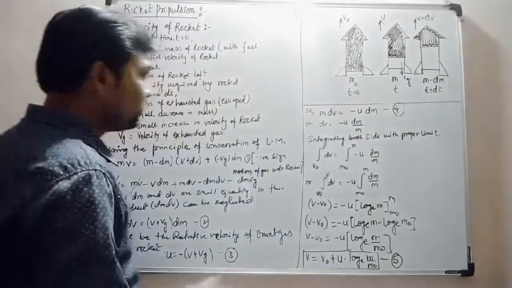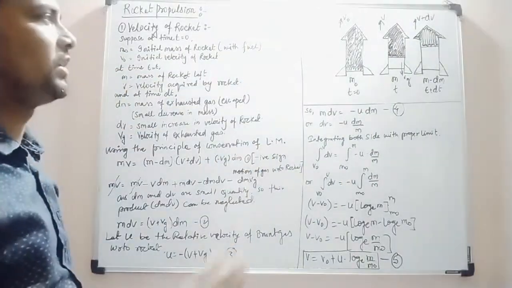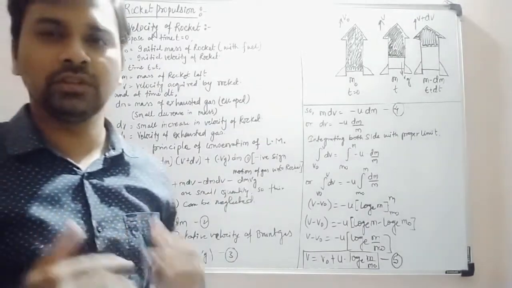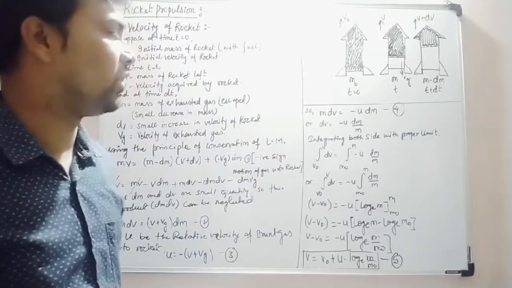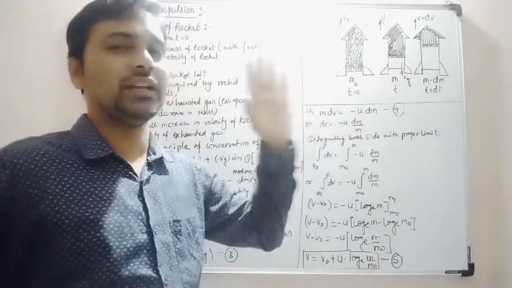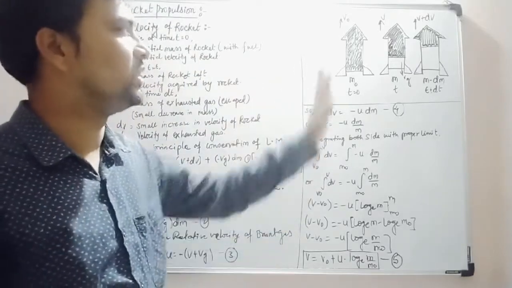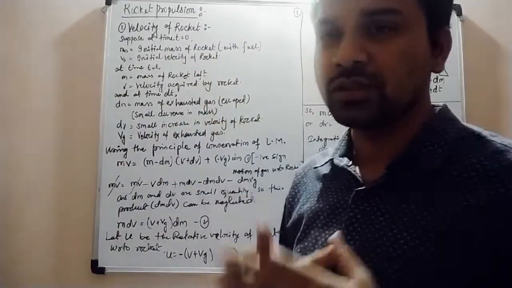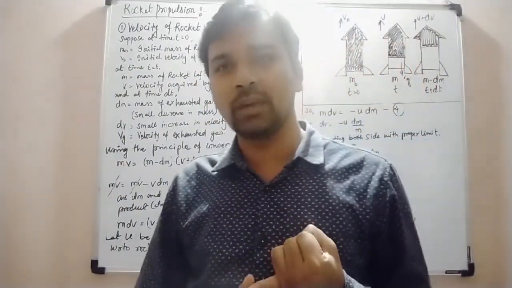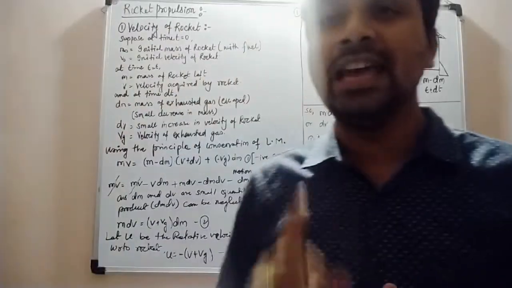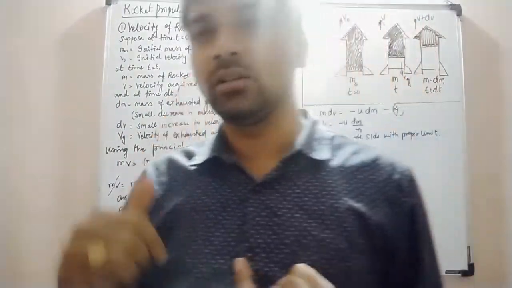So whenever a rocket moves in an upward direction, the burned out gas is coming out from the nozzle. The mass of the rocket goes on decreasing, and the velocity of the rocket goes on increasing. In such a situation, what do we have to do? We first have to find the velocity of the rocket, what happens when the gas burns out, and what is the thrust on the rocket. These three parameters we have to find in this topic.